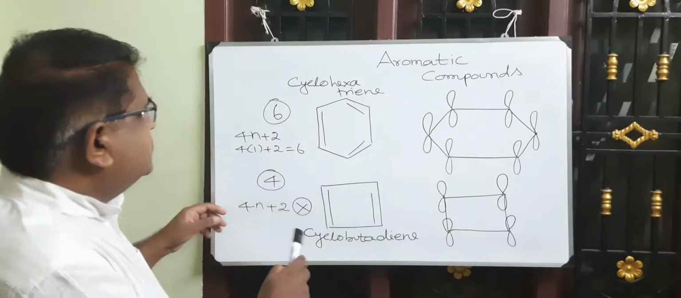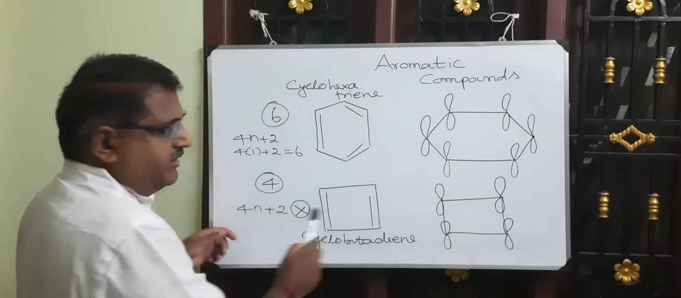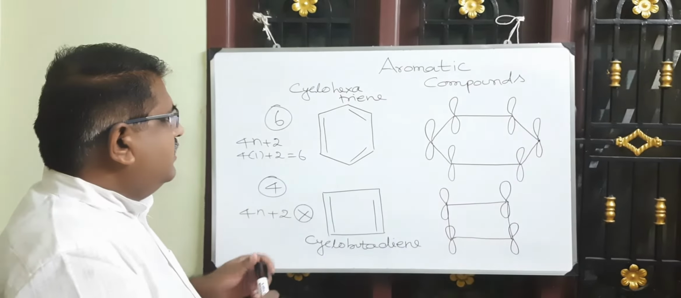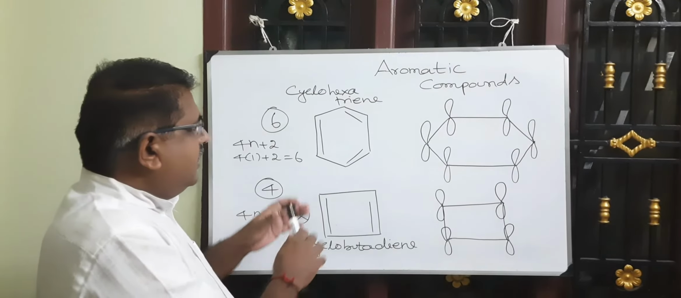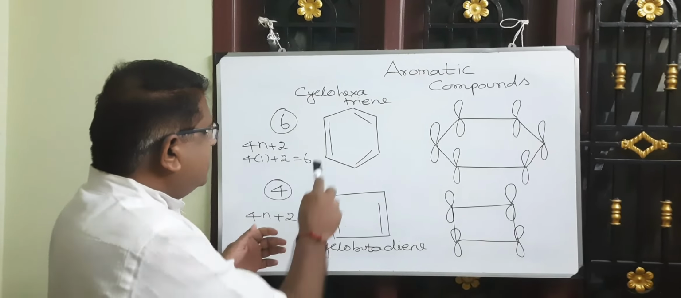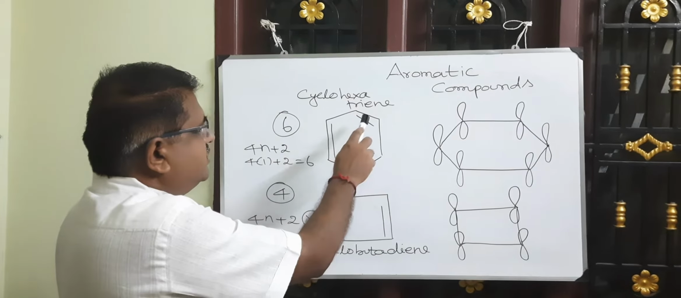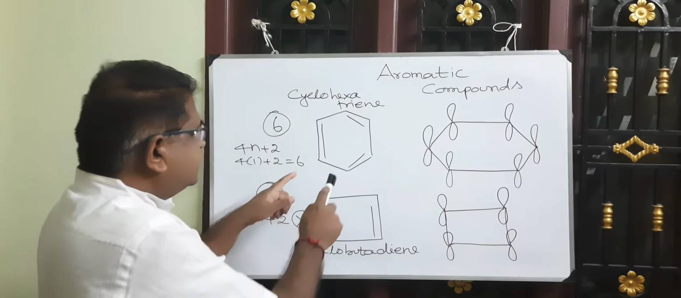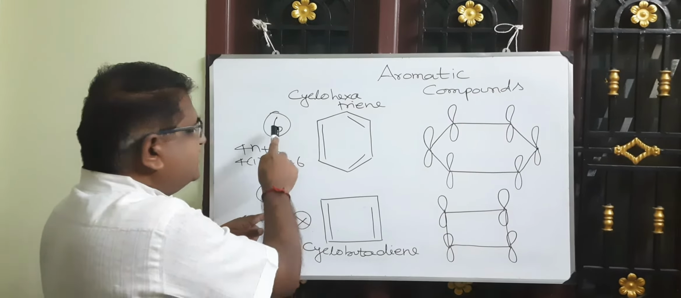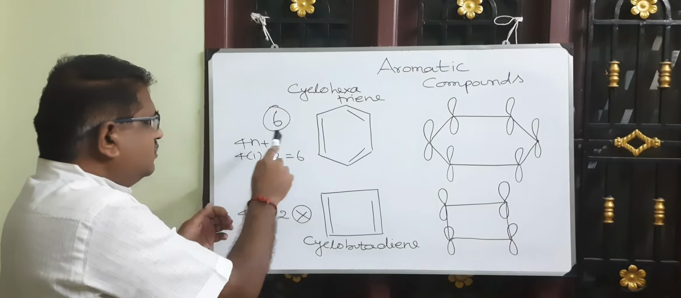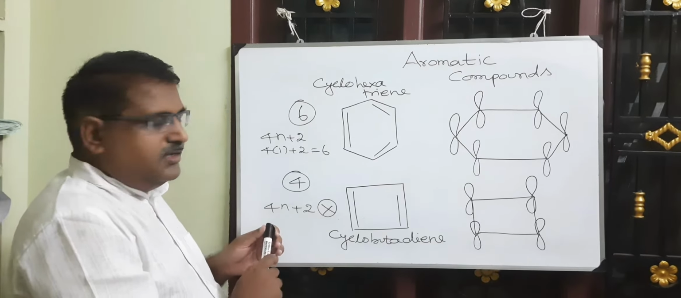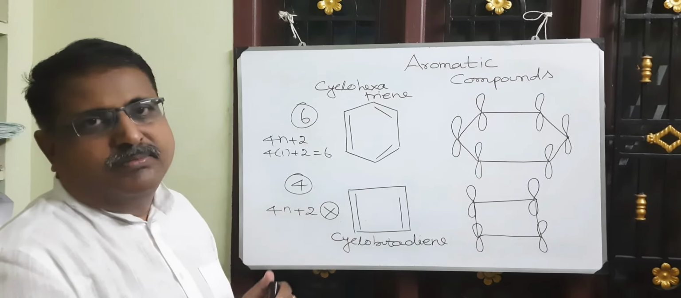I have drawn here the structures of cyclohexatriene and cyclobutadiene. Is cyclohexatriene an aromatic compound? Let us discuss the structural features of the compound. First, cyclohexatriene is a cyclic compound and planar in nature. Each carbon ring atom of cyclohexatriene has a p orbital, and these are parallel to one another. Cyclohexatriene has 3 double bonds, so there are 6 pi electrons. So cyclohexatriene fulfills the Hückel rule, 4n plus 2, wherein n is equal to 1. So cyclohexatriene is an aromatic compound.